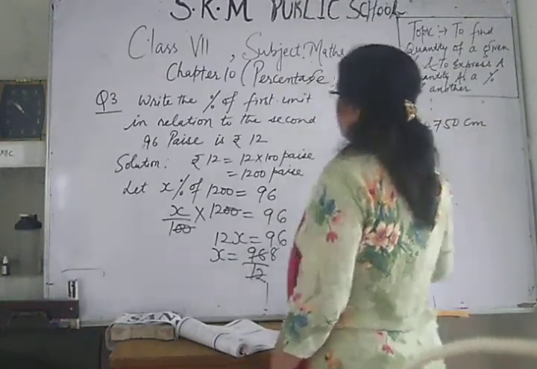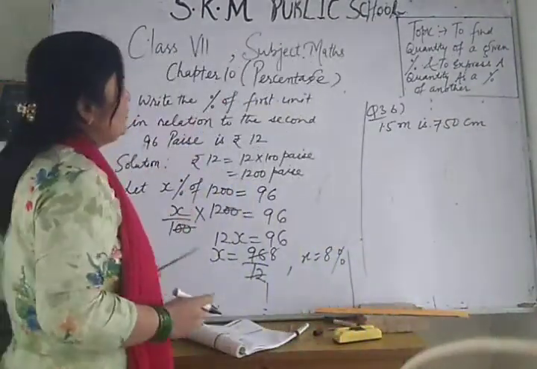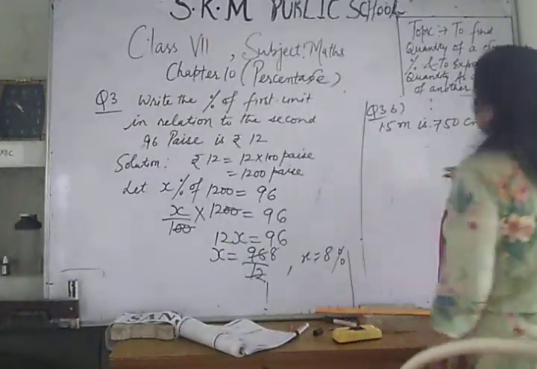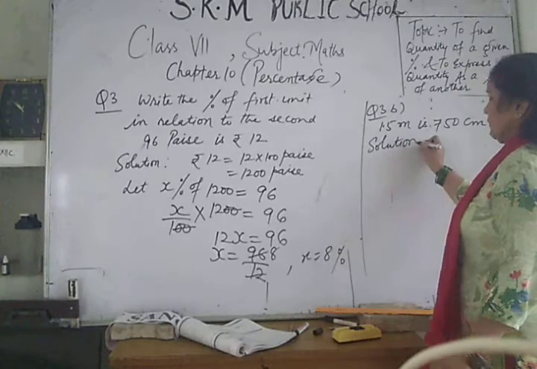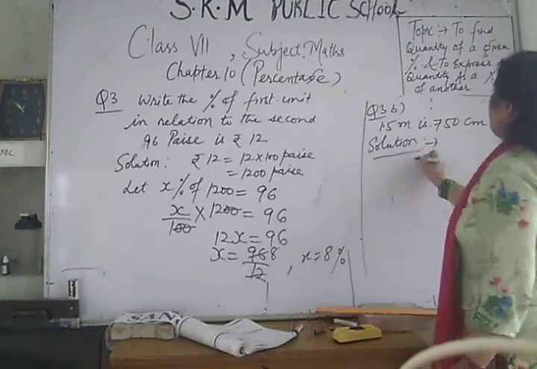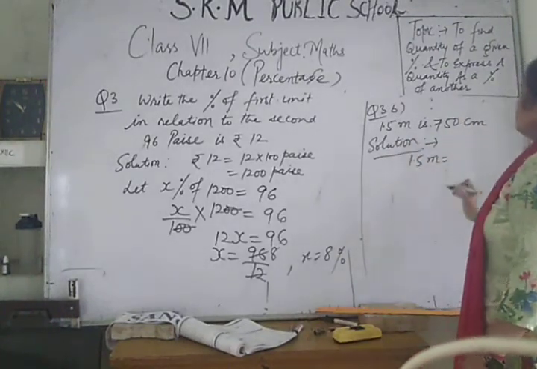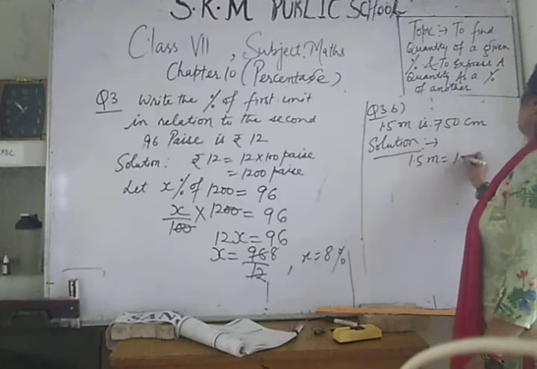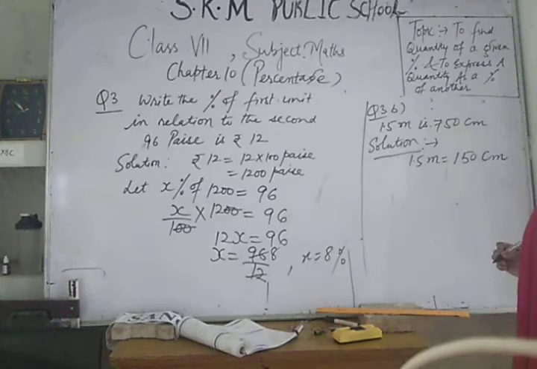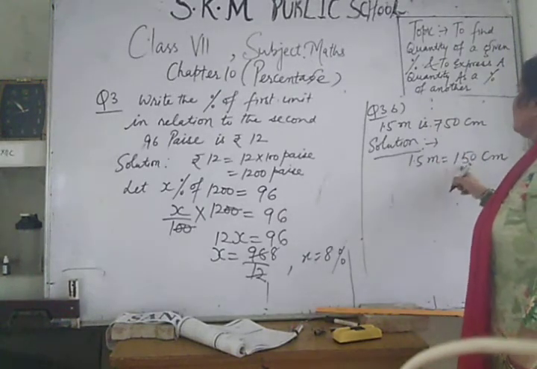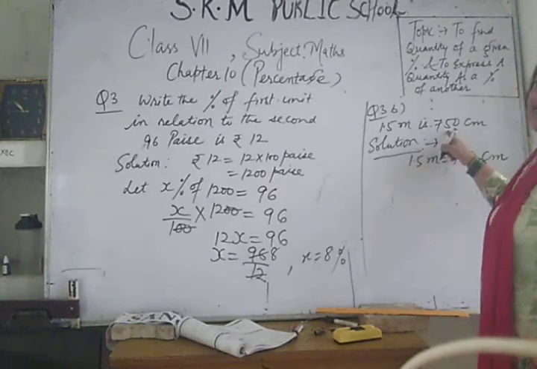Now, same as here, first see the units. It is 1.5 meter. 1.5 meter means how much? It is 150 centimeter. Okay. And this is the smaller unit and this is the bigger one.